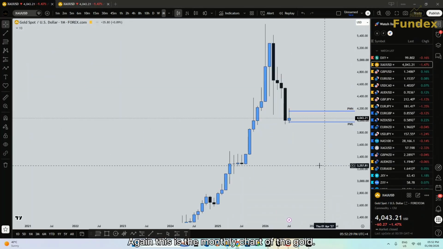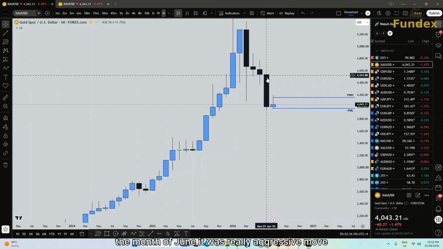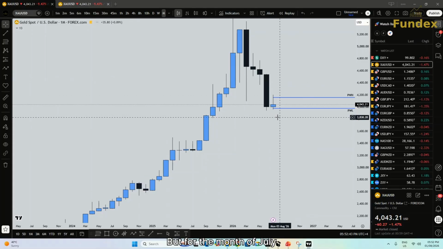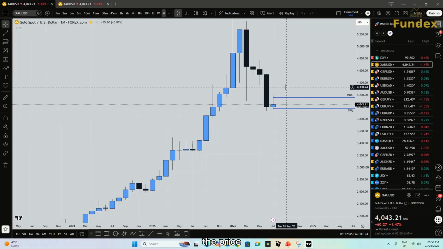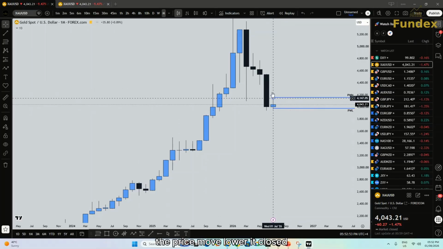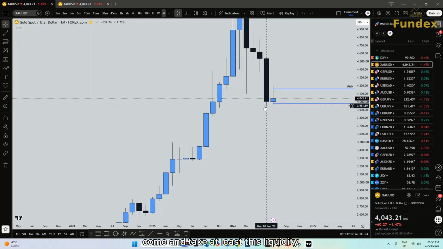Again, this is the monthly chart of the gold. As you can see, the month of June, it was really aggressive move. The market moved lower. But for the month of July, the price was only moving in this level. The price moved lower. It closed inside the range, although it is a reversal wick, but I believe it might come and take at least this liquidity.